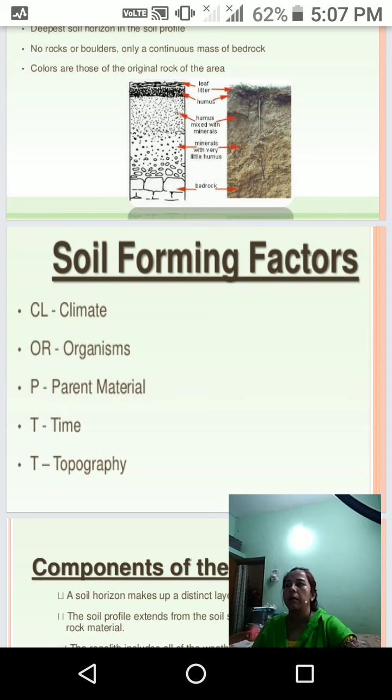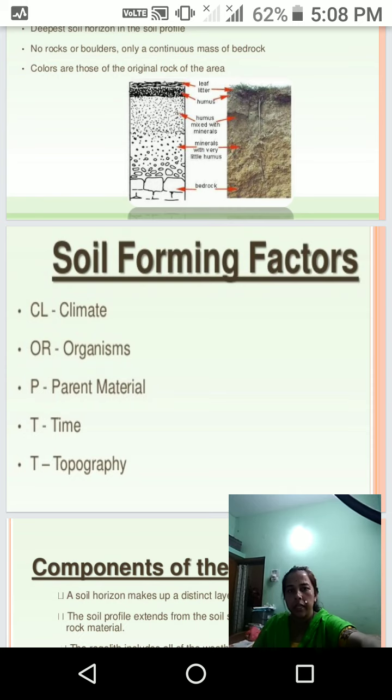And organisms: all living organisms play an active role in the soil formation process, and it is very important in the soil profile also. So these are the soil forming factors of the soil profile and the formation of the soil process.